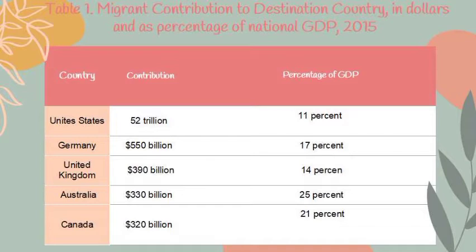Germany contributed $550 billion and 17% of GDP. United Kingdom, 390 billion with 14% of GDP. Australia contributed 330 billion with 25% of GDP, and Canada contributed 320 billion with 21%.